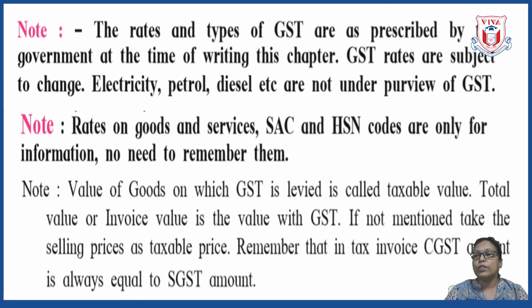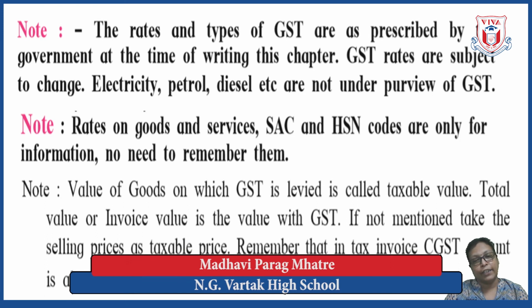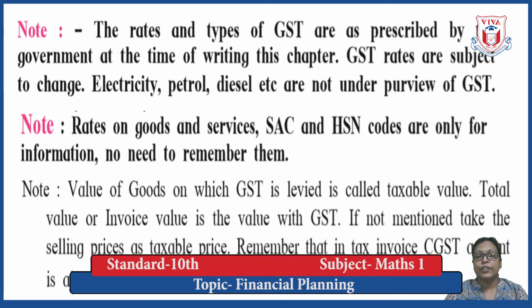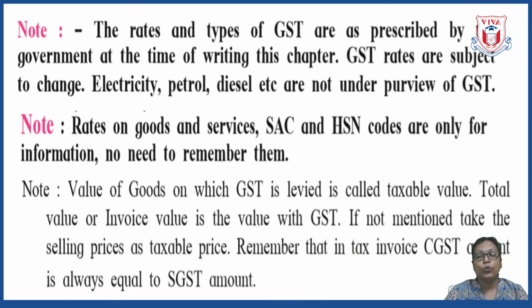Why it is given so? Because sometimes on selling prices discount is offered. Okay, then if we deduct that discount, then we get the taxable price. But if it is not mentioned, then selling price itself is a taxable price. So you have to remember one important thing, that in tax invoice, CGST amount is always equal to SGST amount. As I said, GST is divided into two parts, CGST and SGST. One part is going to the central government and the second part is going to the state government. So GST consists of these two components.